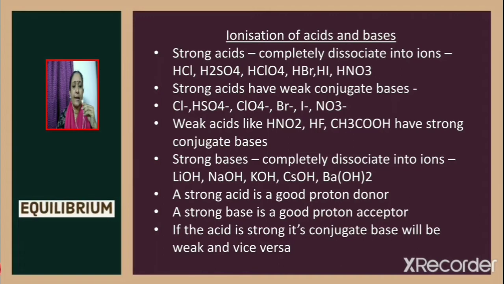Now consider weak acids like nitrous acid, HF and acetic acid. Weak acids have strong conjugate bases. So if the acid is weak, its conjugate base will be strong. Consider strong bases. Strong bases completely dissociate into ions, and a few examples are lithium hydroxide, sodium hydroxide, potassium hydroxide, cesium hydroxide and barium hydroxide. A strong acid is a good proton donor and a strong base is a good proton acceptor. So we should know that if the acid is strong, its conjugate base will be weak and vice versa.